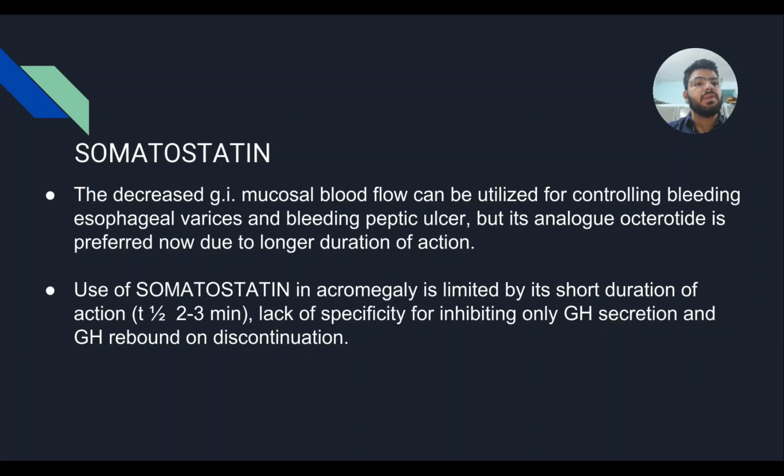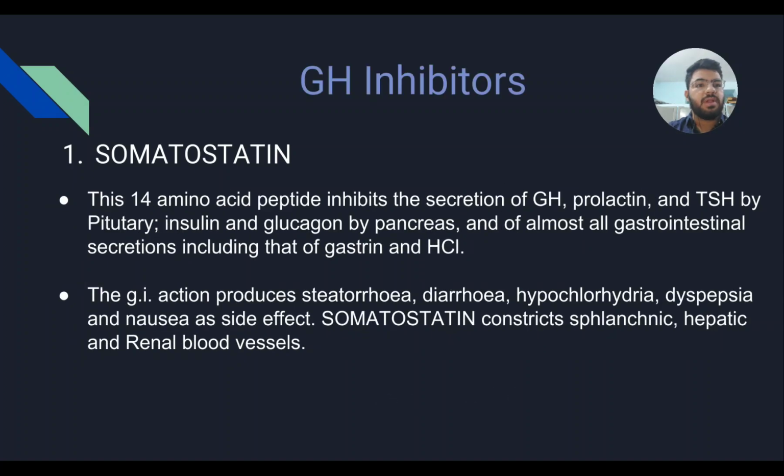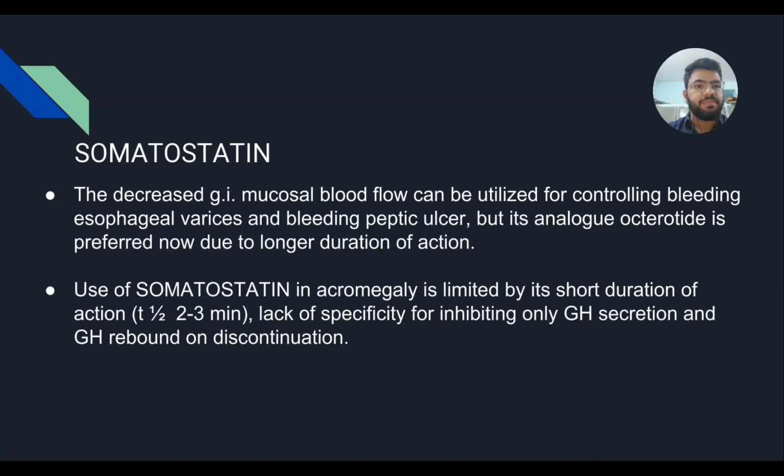Somatostatin decreases gastrointestinal mucosal blood flow, which can be utilized for controlling bleeding, such as esophageal varices and peptic ulcers. But its analog octreotide is preferred nowadays because of its longer duration of action. Use of somatostatin in acromegaly is limited by its short duration of action, with a half-life of just 2 to 3 minutes, and by lack of specificity for inhibiting only growth hormone secretion, because as you can see in the previous slide, it inhibits prolactin, TSH, insulin, and glucagon also.